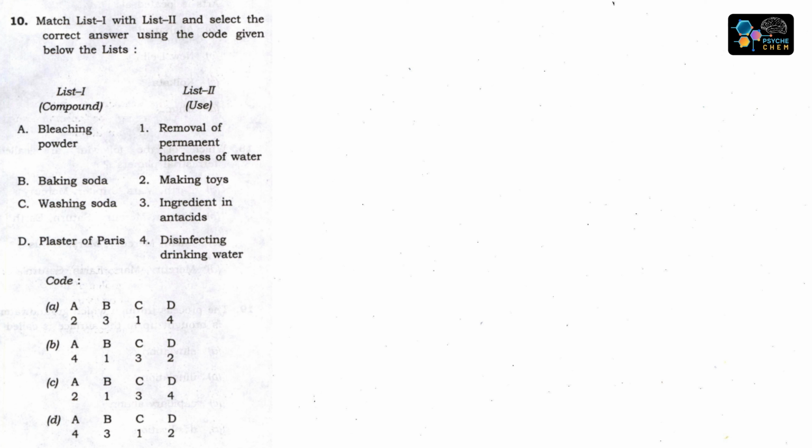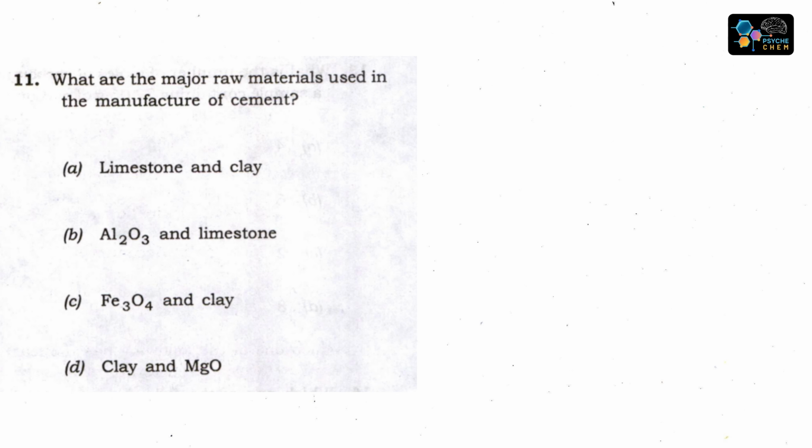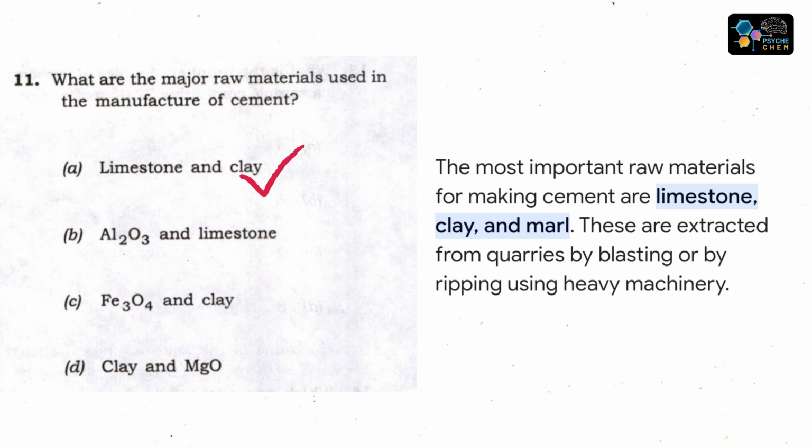Okay, then going to the next question. What are the major raw materials used in the manufacture of cement? Yeah. Limestone and clay. That's true. Important raw material में आता है limestone, clay, या माल तो हमें कहीं दिख नहीं रहा है. Then so the right answer is A, limestone and clay. D में clay and MgS, so that's wrong.